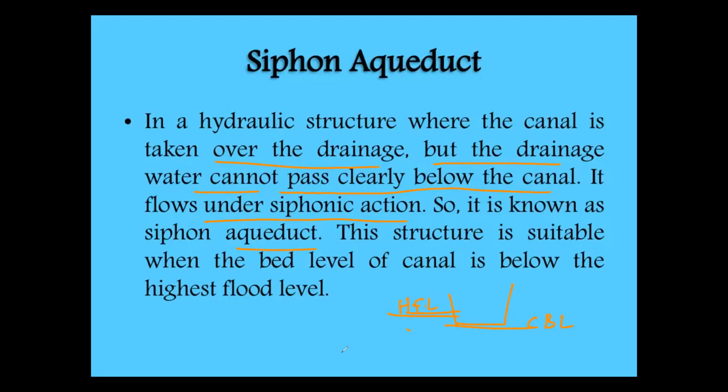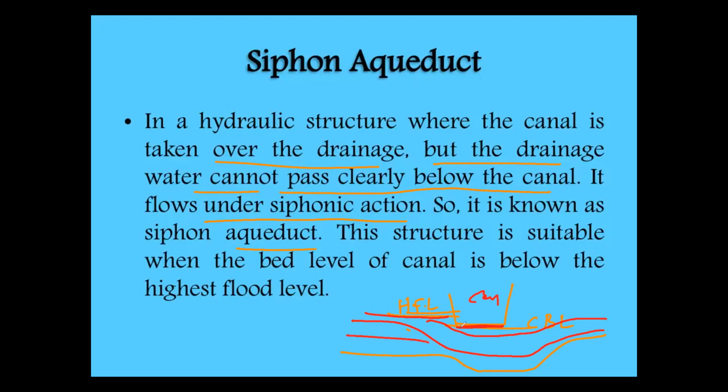So this is the drainage. Here the drainage water will flow like this. Because of the siphon action, water will go like this. So this will be the siphon aqueduct. The canal is above and the drainage is below. But the high flood level of the stream or drain should be above the bed level of the canal.